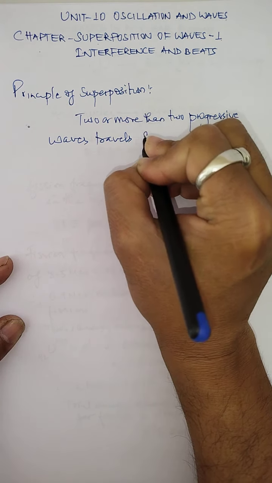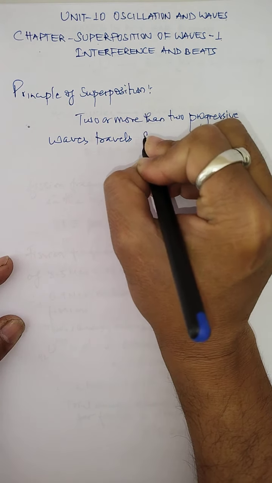When two or more waves propagate or travel simultaneously in a medium without affecting the motion of one another, then there will be a resultant displacement of each particle of the medium. That means each particle will be displaced by both the waves. That means there is a resultant displacement.